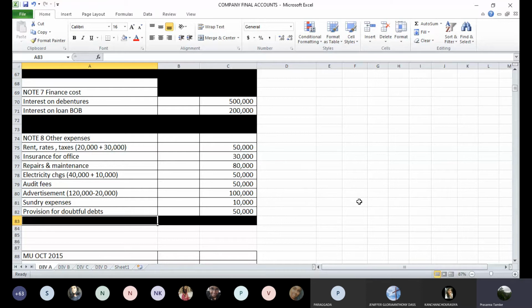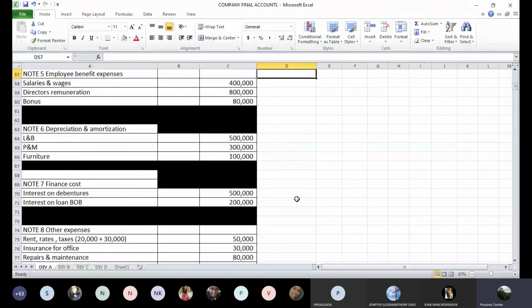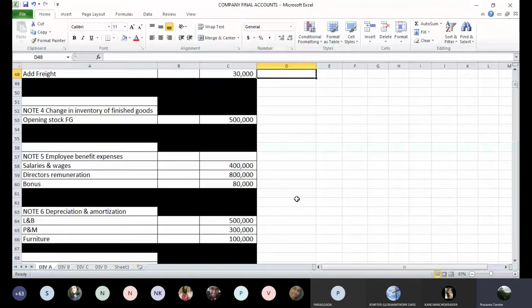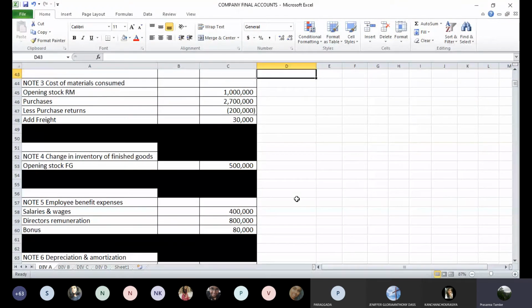Now we have to work on the remaining adjustments. If you see the first additional information, there is a closing stock of raw material which is 5 lakhs and closing stock of finished goods is 6 lakhs. So let us post and consider this. Let's come to the consumption schedule, consumption note. We have taken opening stock, purchases, purchase returns, freight.